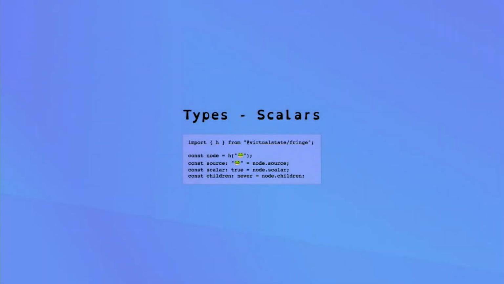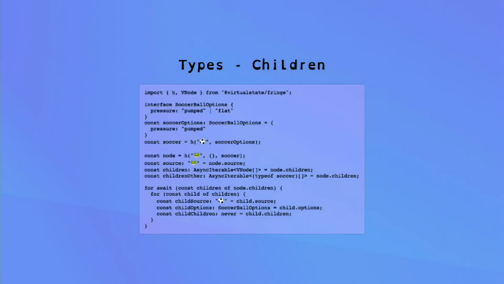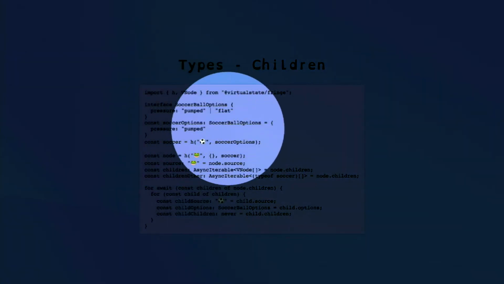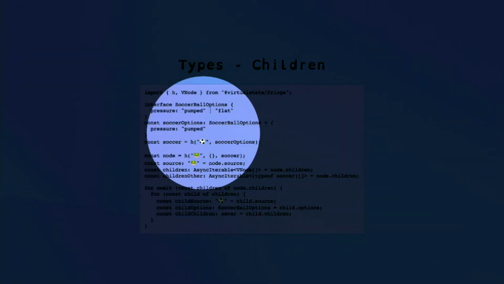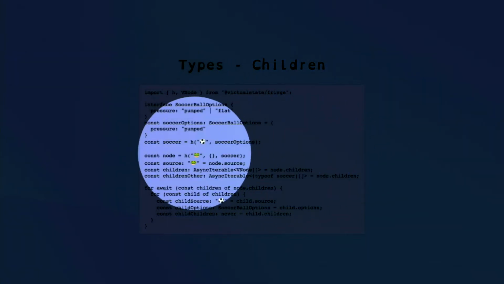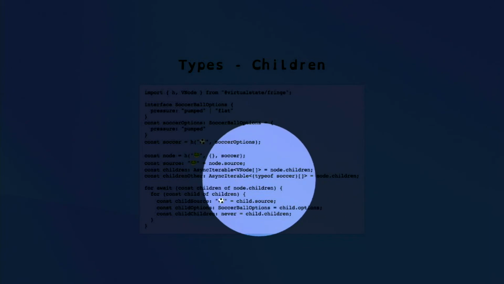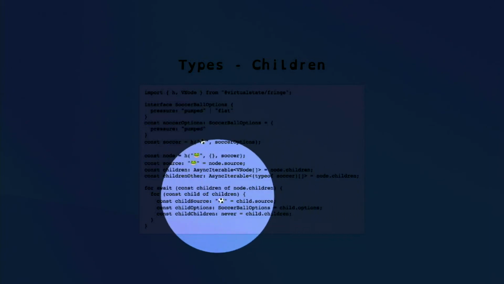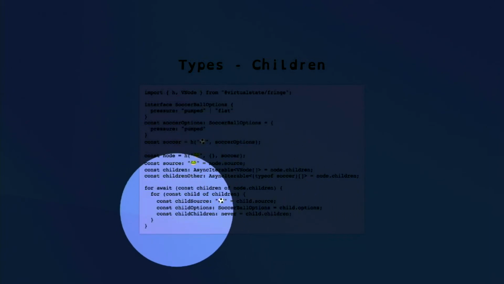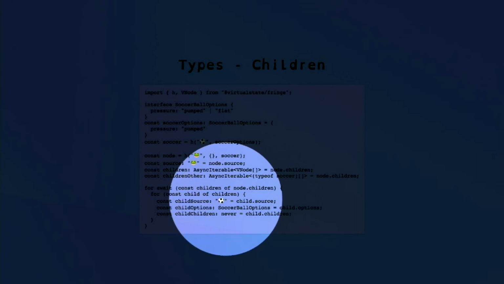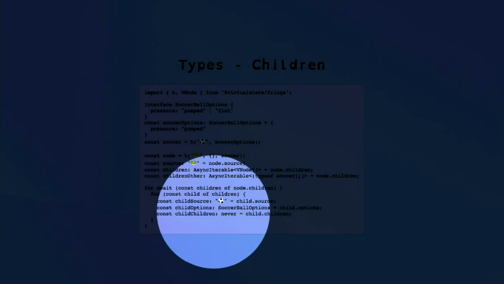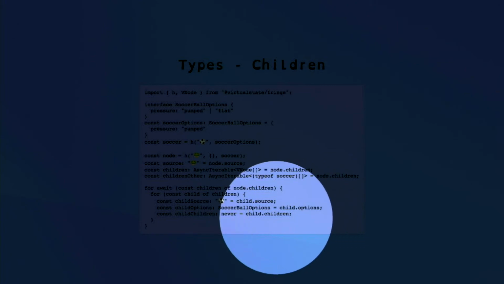And this here can be expanded much further, where we can give it full options and whether it's got children down here. So you see this node right here where it's passed a scalar node. The direct type of the children is the type of that scalar node. And we can bring that all the way down here into that for await where we've got that children, and that goes through to that output type there.